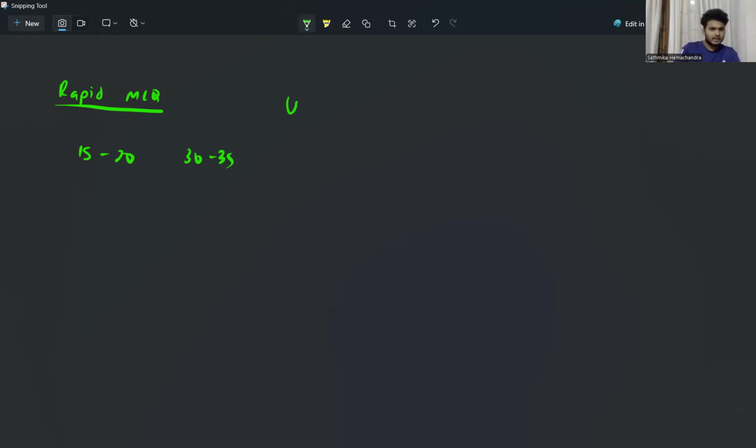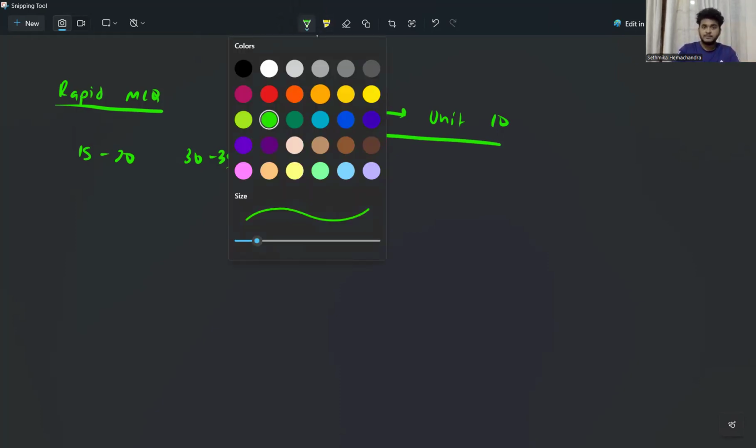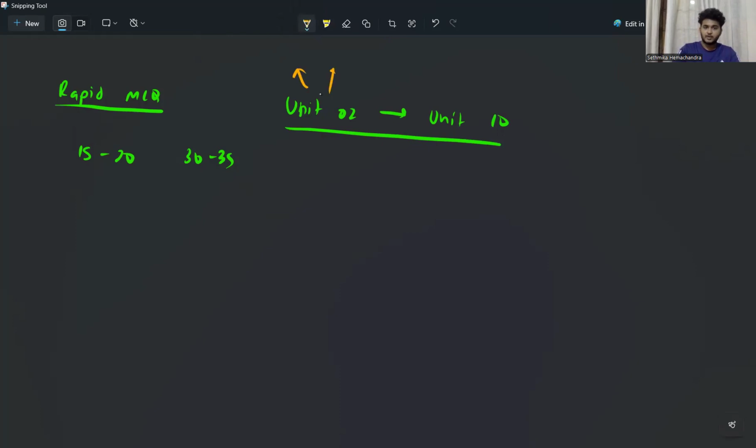This class is done unit-wise. I'll be starting with unit 2, and from unit 2 to unit 10 these questions will be done. We'll be breaking down each unit into some rapid MCQ papers. For example, unit 3 will have around 3 rapid MCQ papers, and unit 5 will have about 7 or 8 papers. So each unit is broken down into these small sub parts.